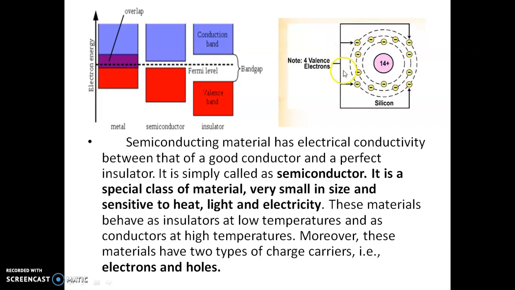When the applied temperature to the semiconducting material is increased, more covalent bonds break. Then more free electrons or conduction electrons are created. When the number of free electrons increases, its electrical conductivity also increases. When conductivity increases, resistance automatically decreases.